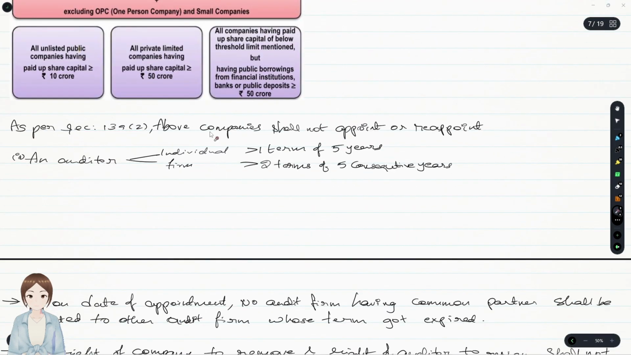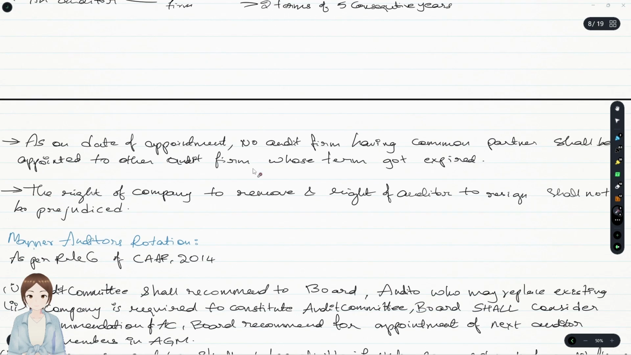As per section 139(2), the above companies shall not appoint or reappoint an individual as auditor for more than one term of 5 years, or a firm for more than two terms of 5 consecutive years, immediately one after the other. That is 10 years for the firm and 5 years for the individual. As on the date of appointment, no audit firm having a common partner shall be appointed to replace an audit firm whose term has expired. That is, the retiring audit firm that has to retire as per rotation, and the new audit firm shall not contain any common partners.